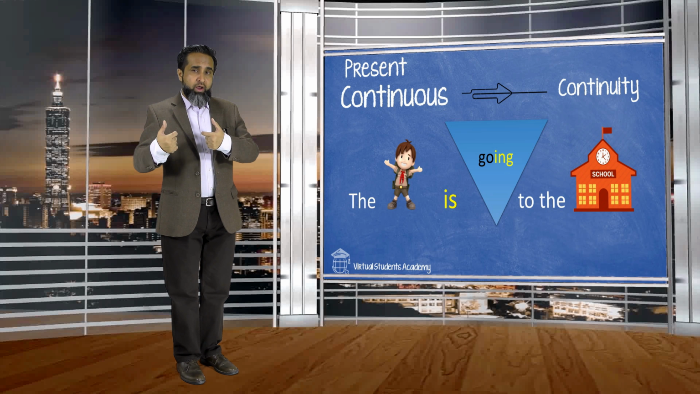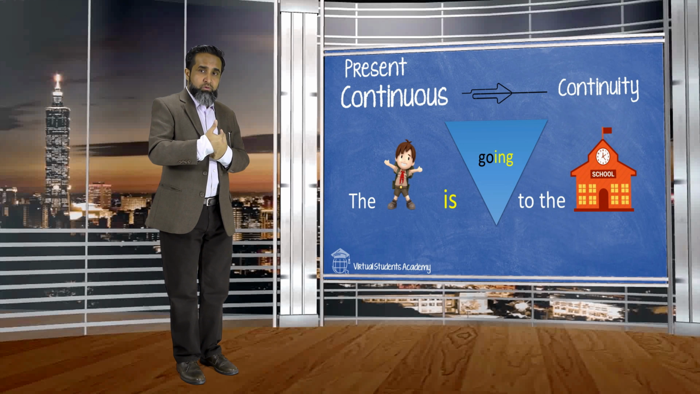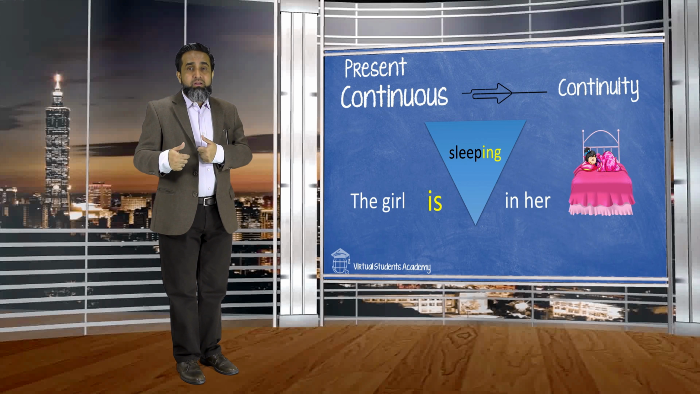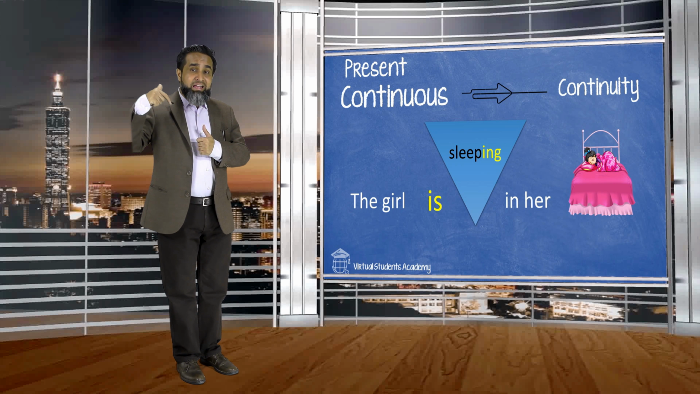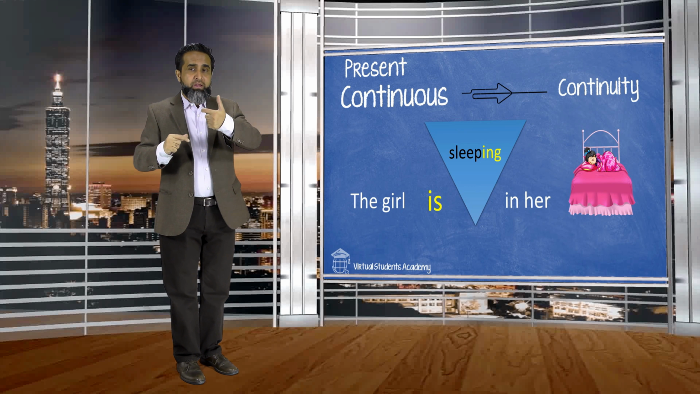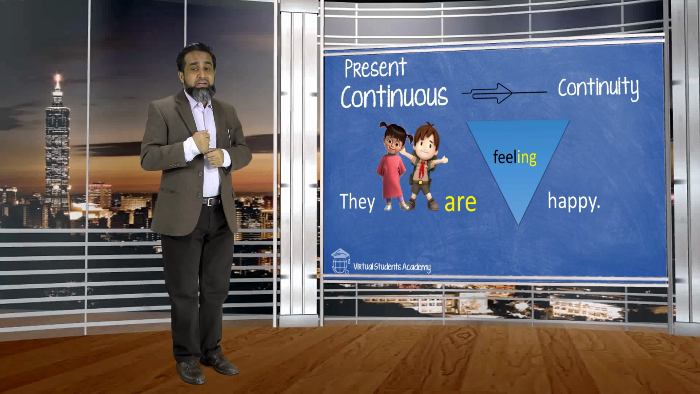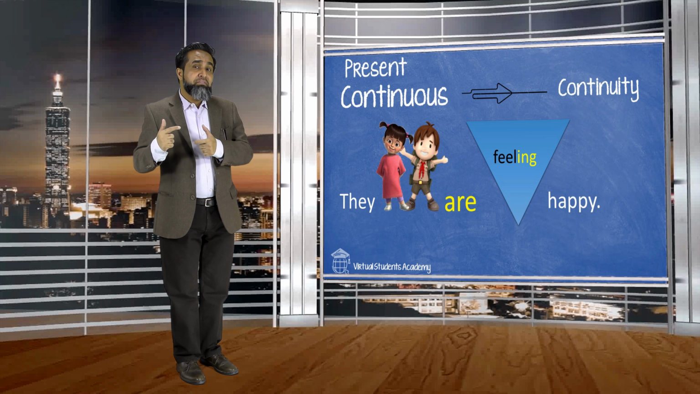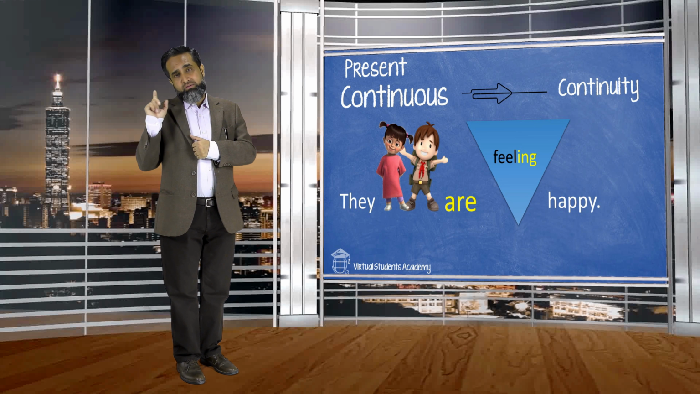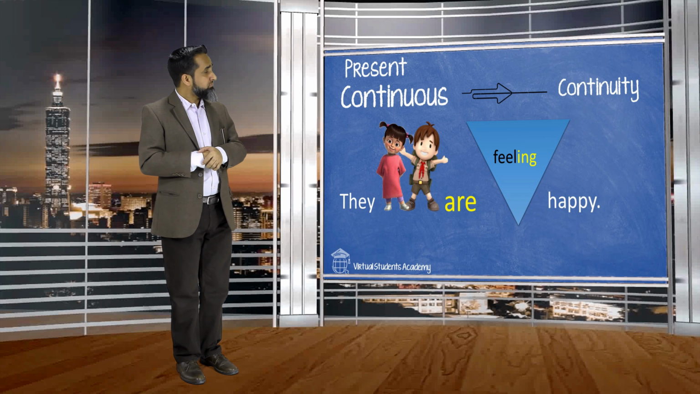So let's compare. The boy goes to the school, and the boy is going to the school. Have a look at the second example. You remember the girl sleeps in her bed, and now the girl is sleeping in her bed. So is sleeping. We bring helping verb and ing with verb first form. Third example, they are feeling happy. They are, because I use plural.